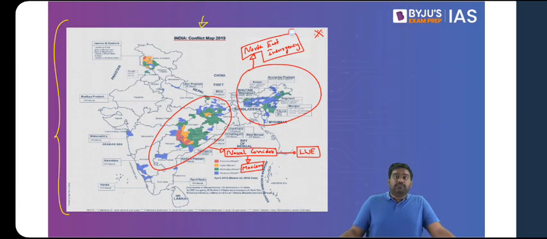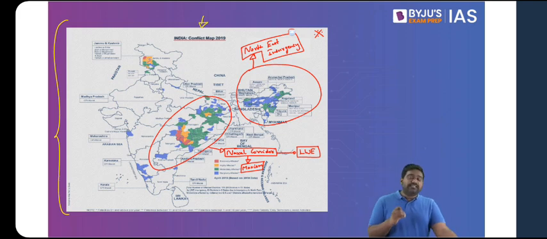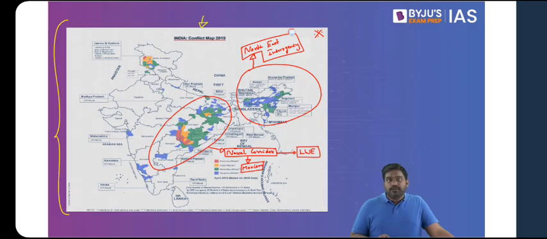So there is a 75-year plus history to Northeast insurgency. Various states have been affected, from Assam to Nagaland to Manipur to Mizoram, Meghalaya. Several northeastern states, almost every northeastern state has been affected by insurgency. There have been multiple insurgent groups. In total, there have been at least 50 to 60 insurgent groups that have operated here.